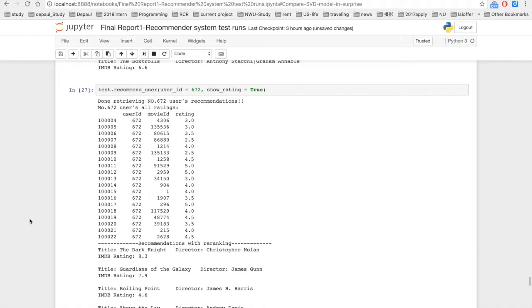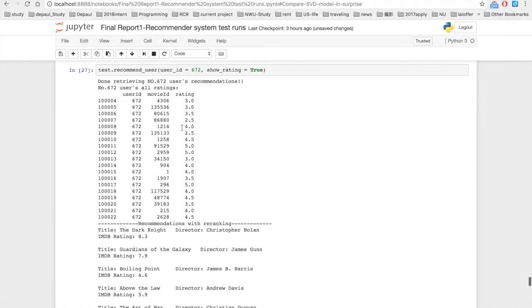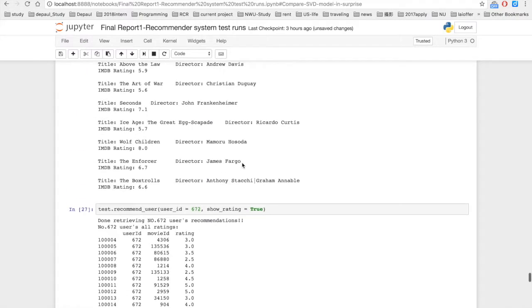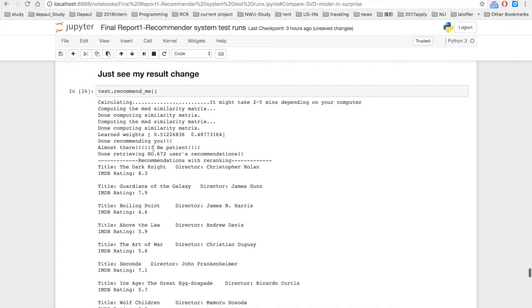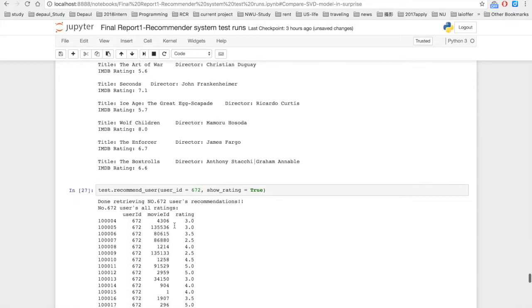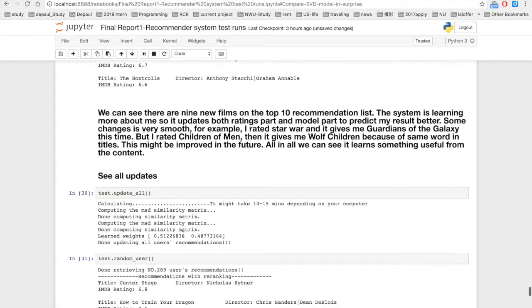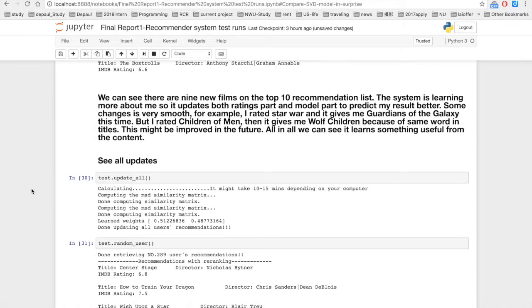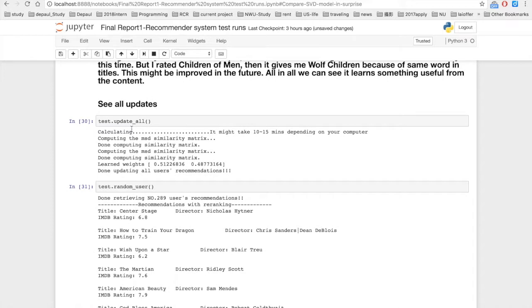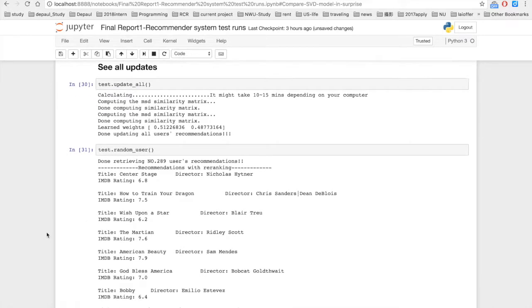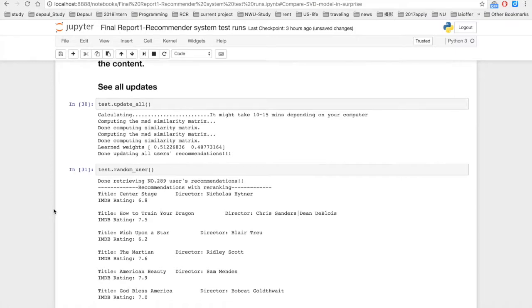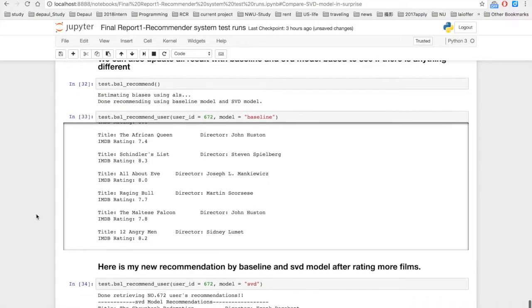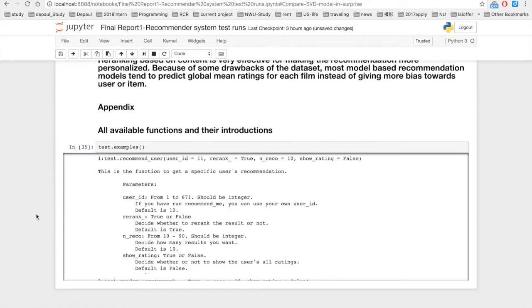and you can also retrieve my recommendation by recommend user after running this function. Okay. If I want to update all the predictions, I can use test update all, and the system will update all the users' predictions. Okay, this is a comparison chart.